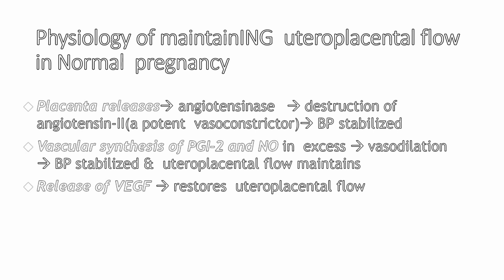So what is the normal physiology of maintaining uteroplacental flow in normal pregnancy? The placenta releases angiotensinase, which causes destruction of angiotensin II, a potent vasoconstrictor, and because of this damage of angiotensin II, the blood pressure is stabilized. Then there is synthesis of prostacyclin, that is PGI2, and nitric oxide in excess in normal pregnancy, which causes vasodilatation, leading to stabilization of the blood pressure. Also, there is release of vascular endothelial growth factor, which restores the uteroplacental flow.